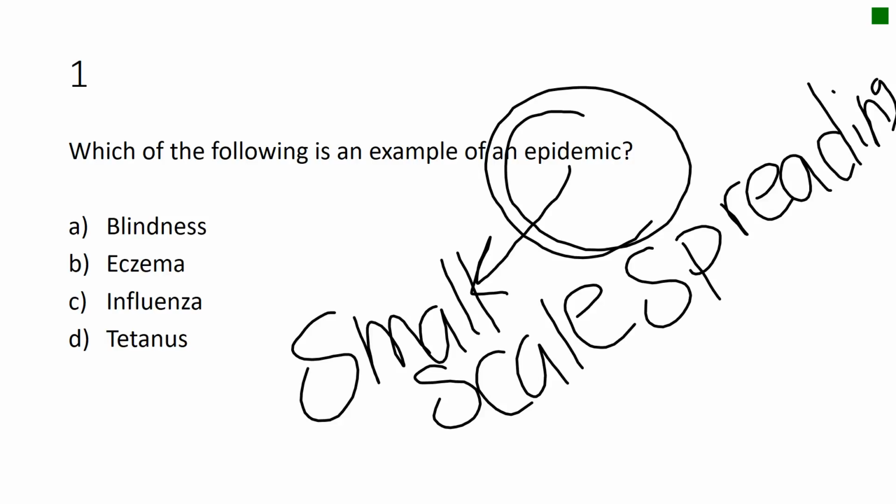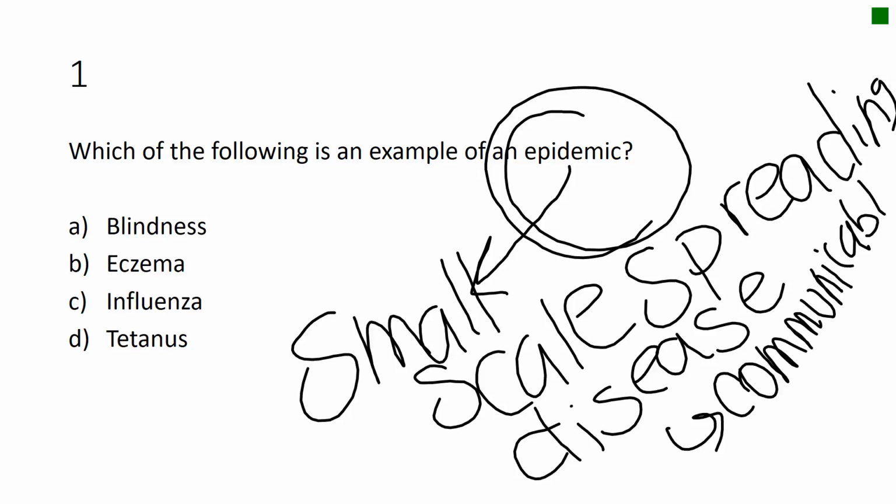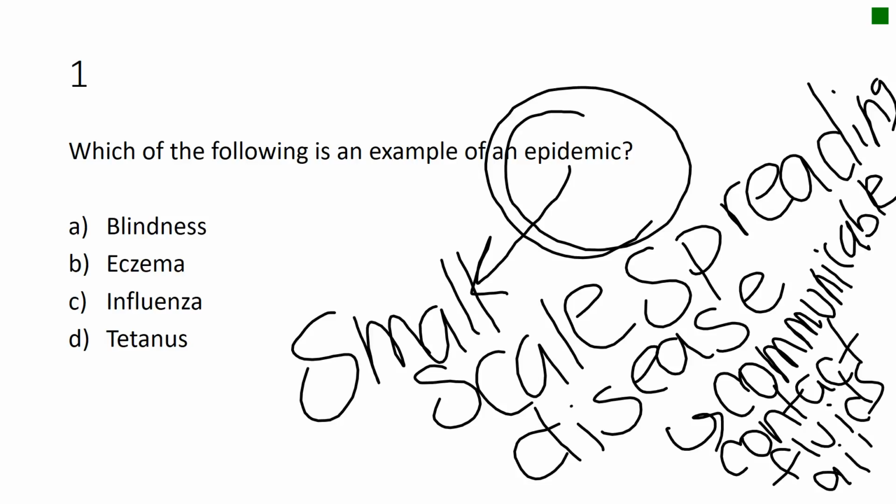We also need a disease that is communicable, which means it can be spread from person to person by contact, fluids, or the air. So blindness does not meet those criteria.